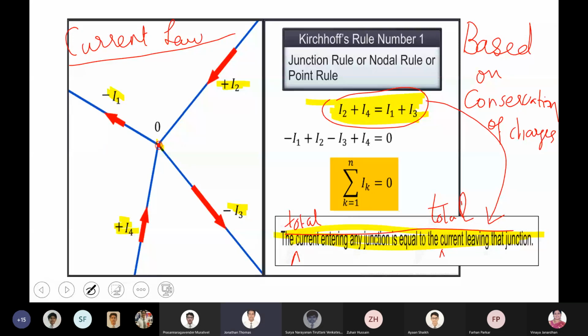So if it's leaving, it's taken as negative. Yes, it should be taken as such, if one is taken as positive. Yes, the diagram is important. Ma'am, is there anything in the center? Point O. It's just a point because all the wires are being joined. Yes. Okay, ma'am.